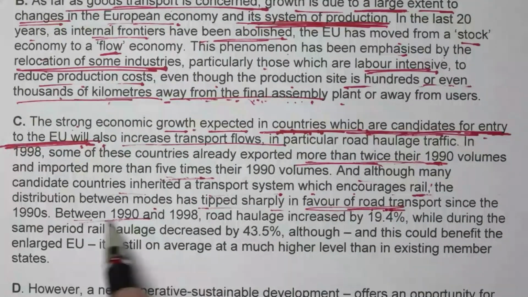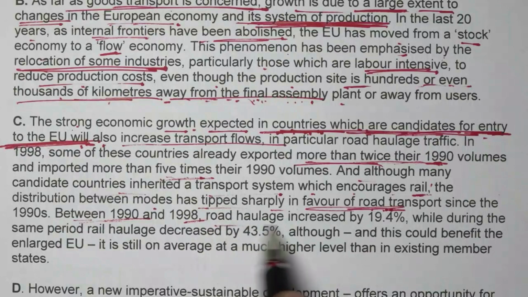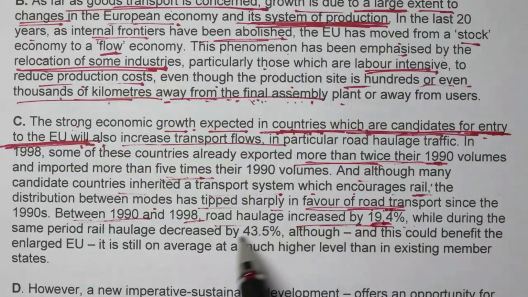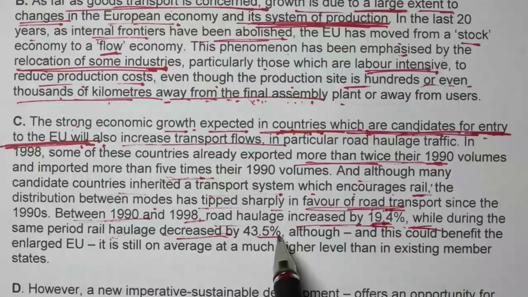Since the 1990s, between 1990 and 1998, road haulage increased by 19.4. It is giving statistics, figures. While during the same period, rail haulage decreased by this, and this could benefit the enlarged European Union. It is still on average at a much higher level than existing.